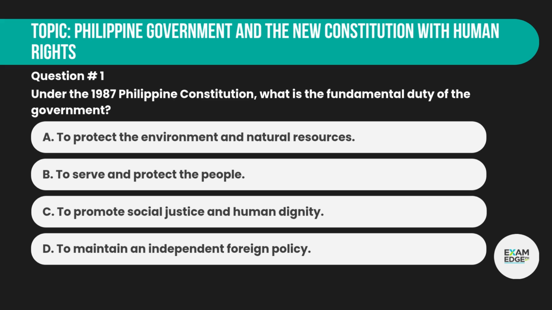Question number 1. Under the 1987 Philippine Constitution, what is the fundamental duty of the government? A. To protect the environment and natural resources. B. To serve and protect the people. C. To promote social justice and human dignity. D. To maintain an independent foreign policy.